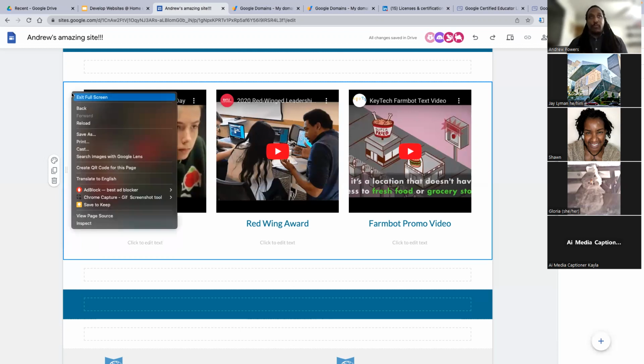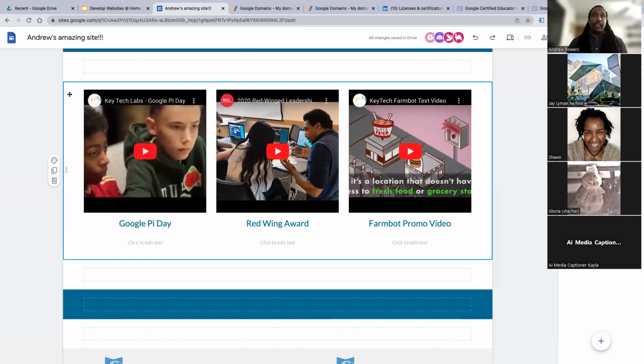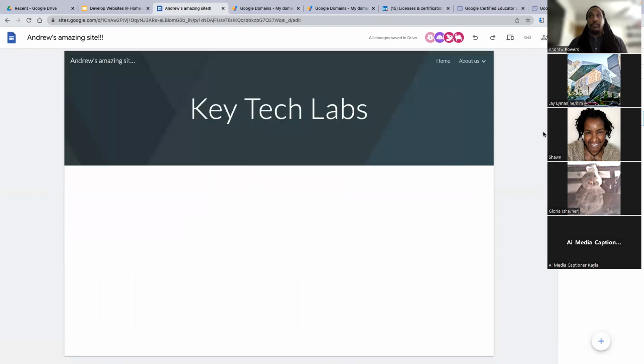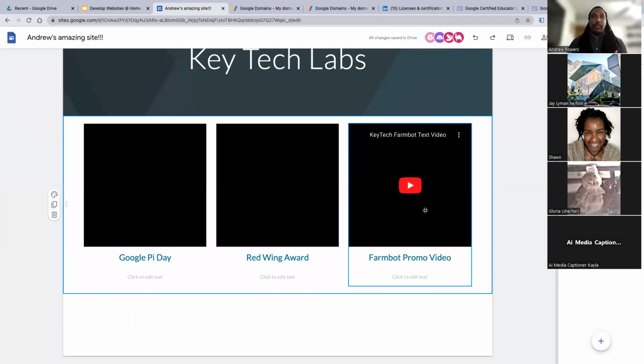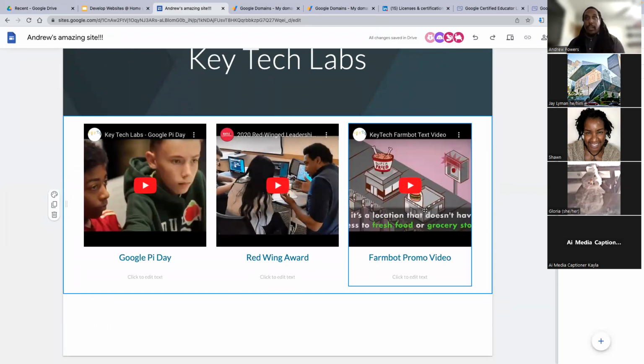That's interesting, I can't right click and copy, but what I'm doing right now is I'm selecting it and doing Command C to copy. And then when I go to the next page, I just click in the middle, hit Command V, and it will copy all the content from that section over to your new page.